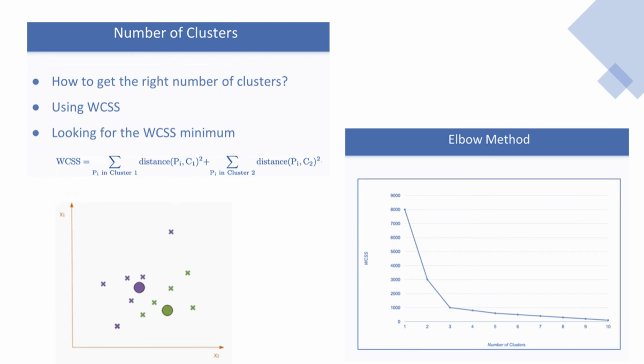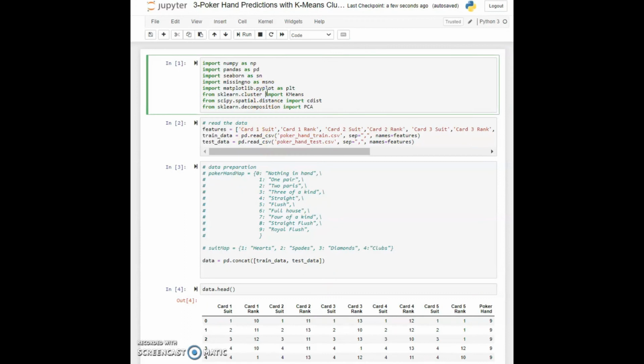So, we learned quite a lot about how to use the k-means clustering algorithm, we saw how it works, and we also saw how we can use the elbow method to determine the number of clusters that we need in our dataset. Next, we'll combine all of these together and do some feature analysis and engineering on our poker hand dataset. To be more exact, we will see if there is any missing data, we will do some correlation analysis, and we will see how the data in our dataset is distributed.